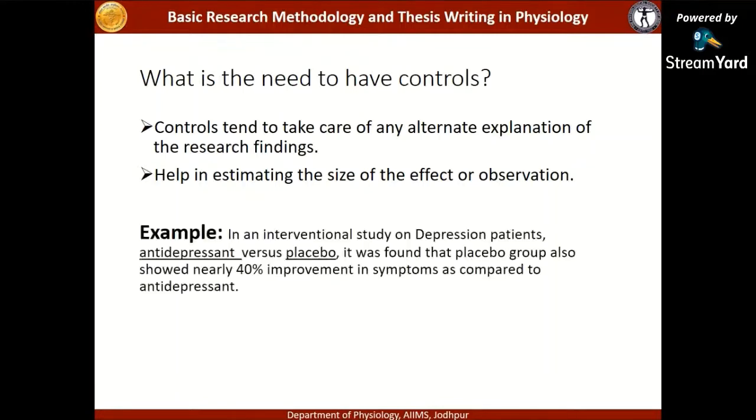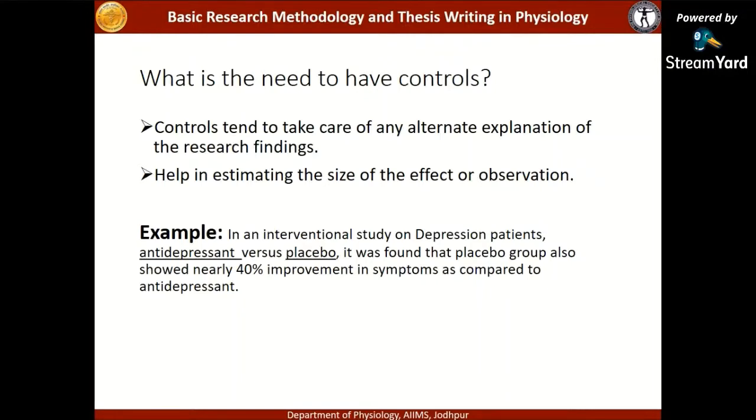Let us take an example. In an interventional study on depression patients, antidepressant and placebo were given. Antidepressant was given to the case group and placebo was given to the control group. It was found that the placebo group also showed nearly 40% improvement in the symptoms. So what does it mean? It means that the antidepressant only had 60% effect.